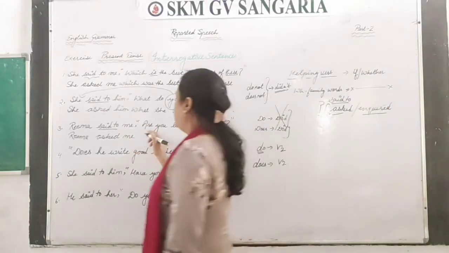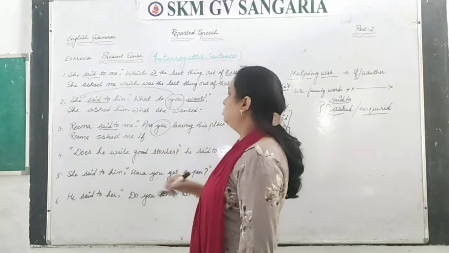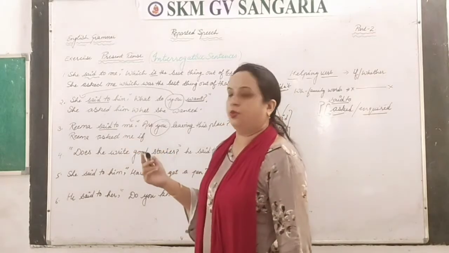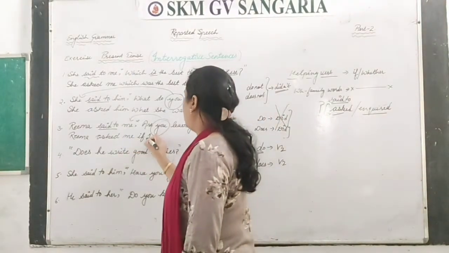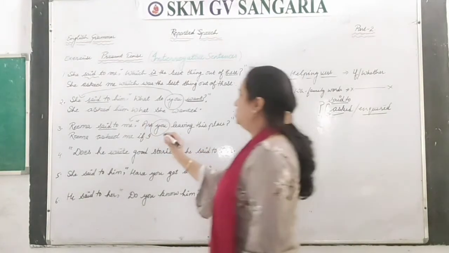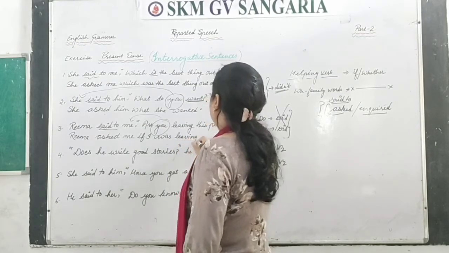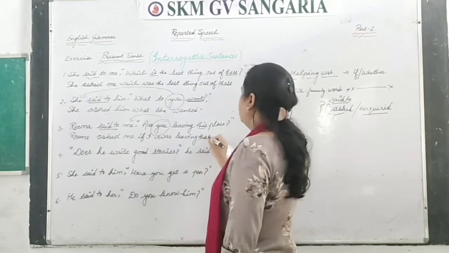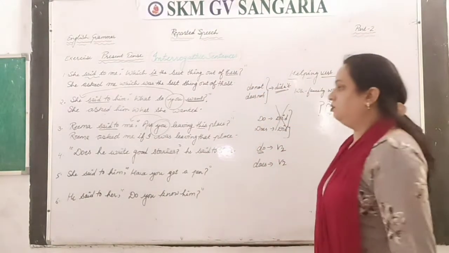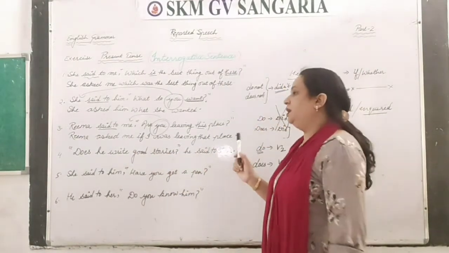So Rima asked me if. Now this you changed with the object of first this reported speech. If I. Now are changes into was, right? Leaving, this changes into that, and place will be place, and in the end there will be a full stop.